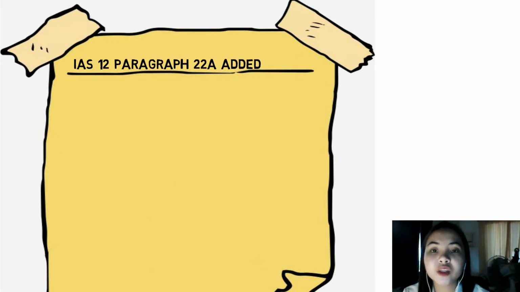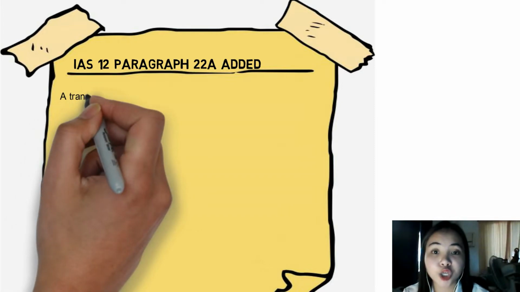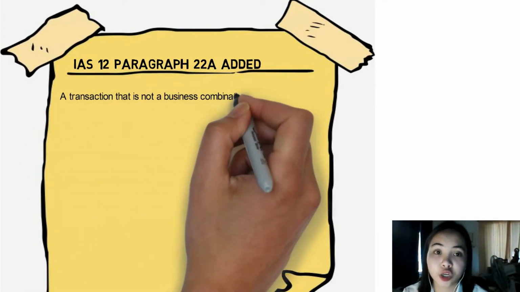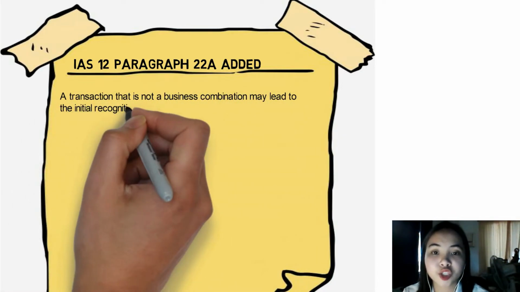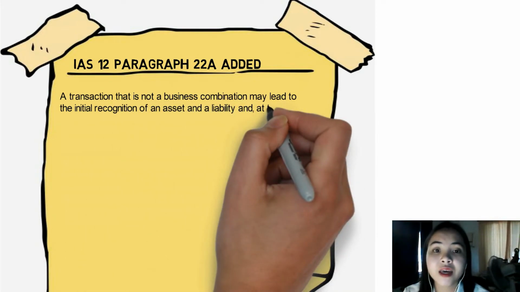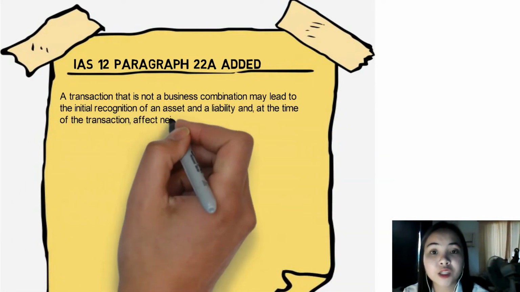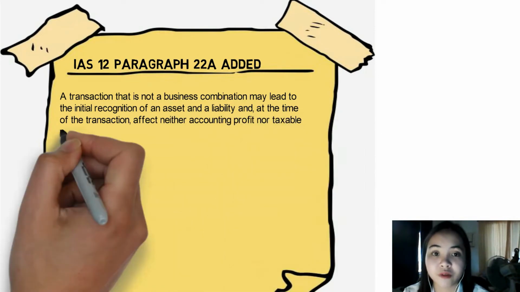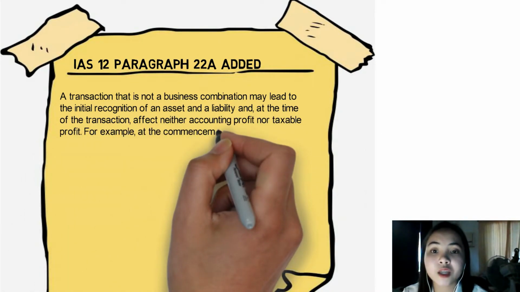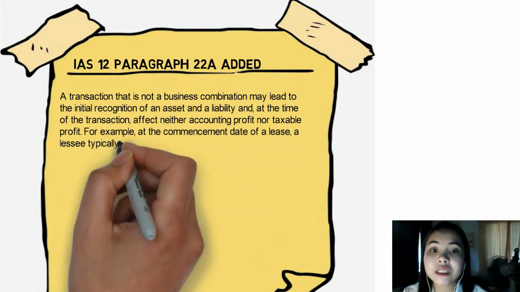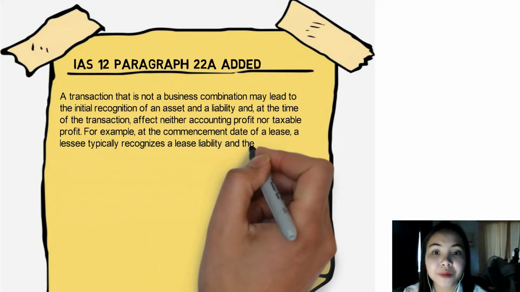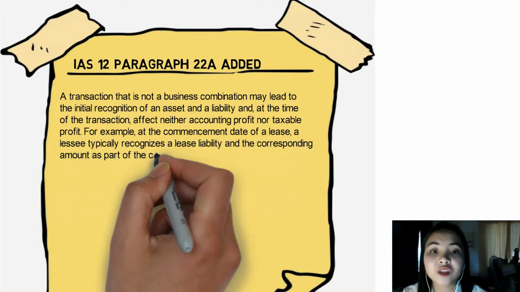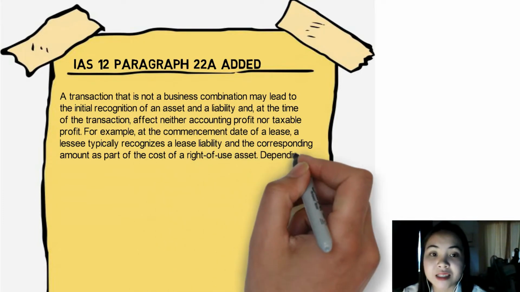So paragraph 22A states that a transaction that is not a business combination may lead to the initial recognition of an asset and a liability, and at the time of the transaction affect neither accounting profit nor taxable profit. For example, at the commencement date of a lease, a lessee typically recognizes a lease liability and the corresponding amount as part of the cost of the right-of-use asset.